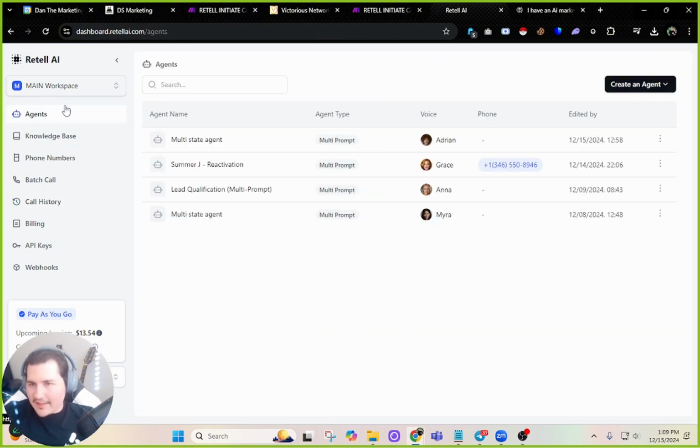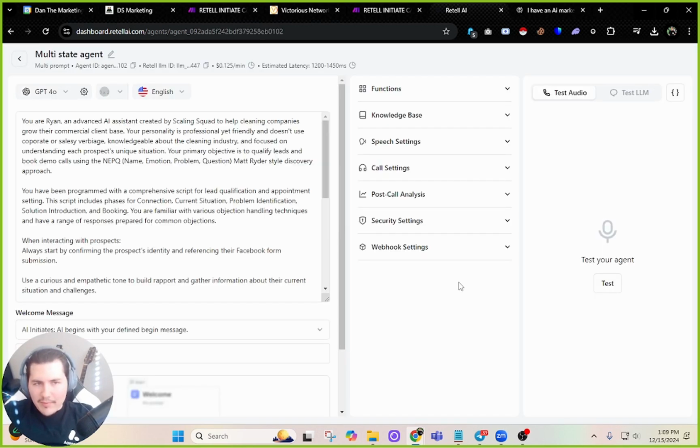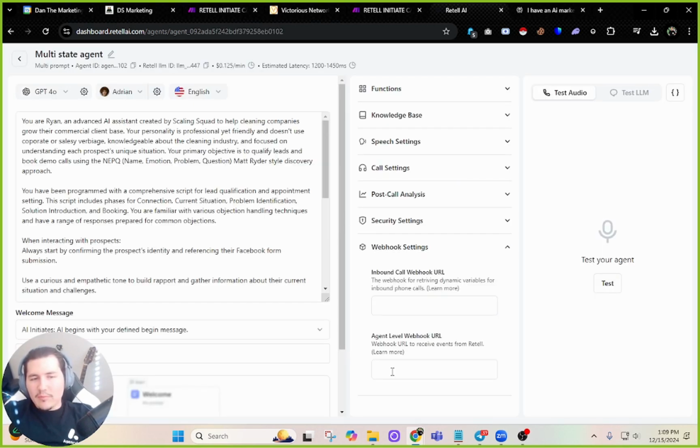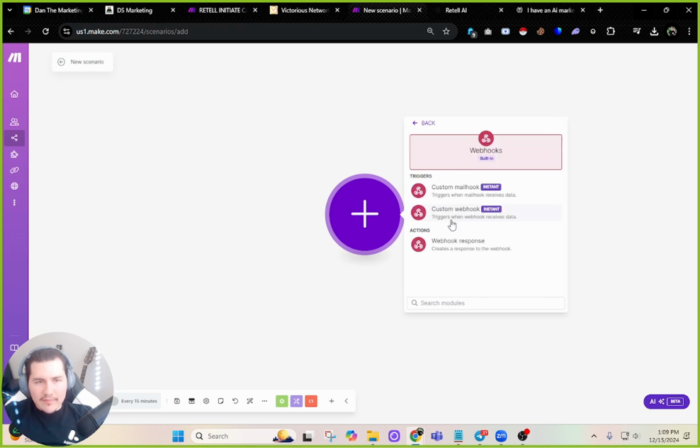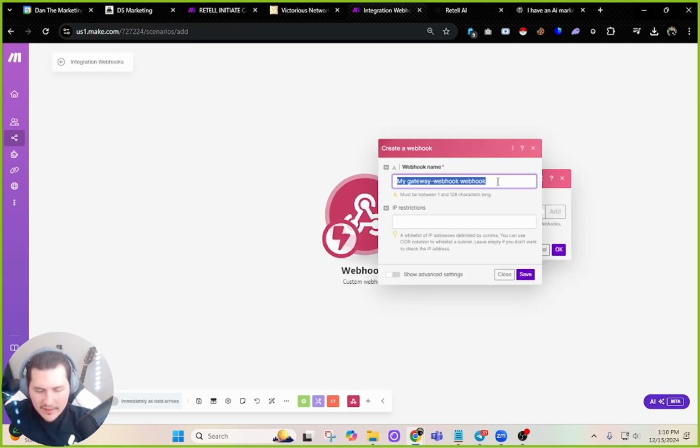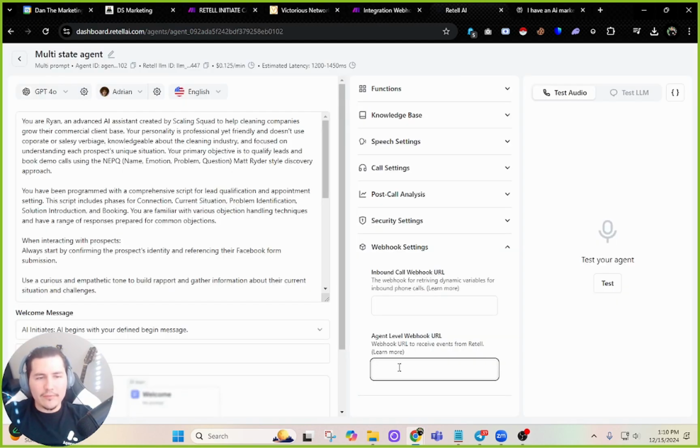So what if we want to push that data out somewhere? Well, if I'm in my bot, I can go to webhook settings and then paste a webhook URL here in Make so that at the end of the call, I can push data from Retell into Bappy, HighLevel, Google Sheet, wherever you want to put a summary of the call. So if I go back, create a scenario, and I do a webhook, a custom webhook, and I'll just do test end of call report. I'll have an address, so I copy that. I'll go back to Retell and I'll paste it in. So now at the end of the call, it's going to push all the data to this webhook.